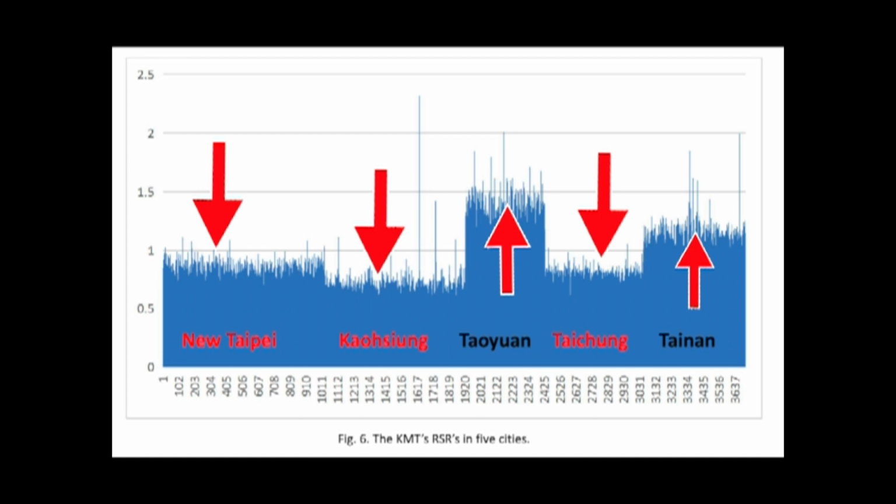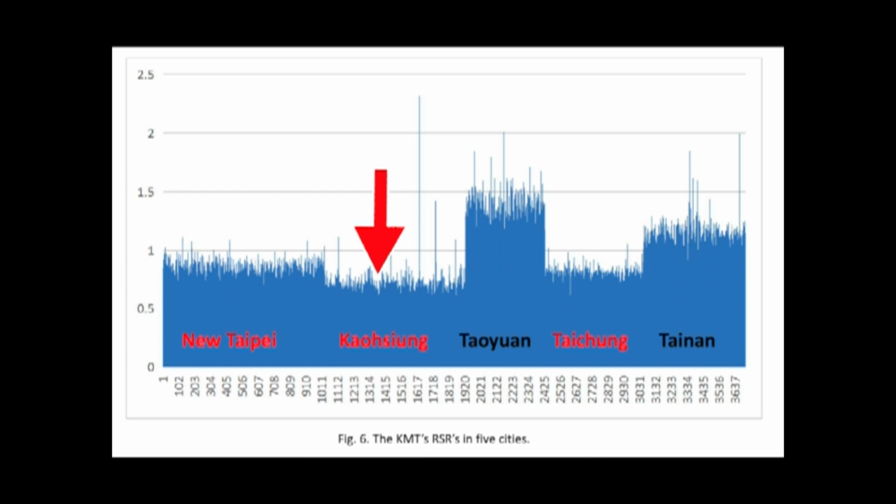So this is a very, very telling graph that his ballots were stolen in those red areas, New Taipei, Kaohsiung, and Taichung. And they were possibly being stolen in Tainan because Tainan and Taoyuan have a very different support rate. Taoyuan has a higher support rate. Tainan has a lower support rate for Han Kuo-Yu. So there could be ballot theft also going on in Tainan, just not as much as Taichung, Kaohsiung, and New Taipei. I also want viewers to pay close attention to a few areas in Kaohsiung.